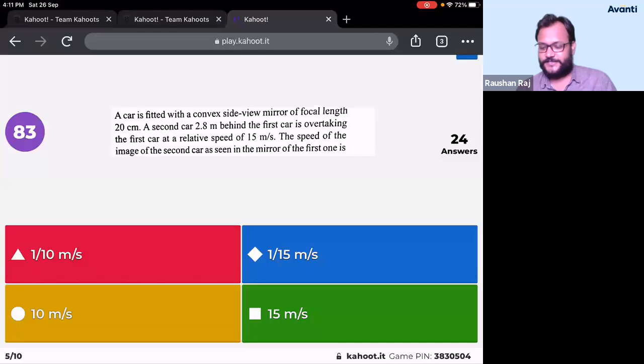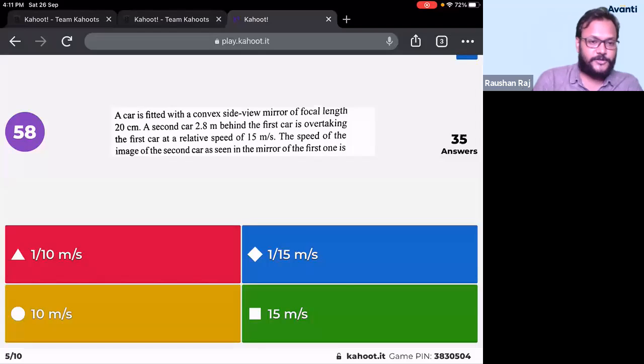Come on, guys, answer this. A car is fitted with a convex side view mirror of focal length 20 centimeter. Second car 2.8 meters behind the first car is overtaking the first car at a relative speed of 15 meters per second. Speed of the image of the second car as seen in the mirror of the first one. So what is the velocity of image with respect to the mirror?